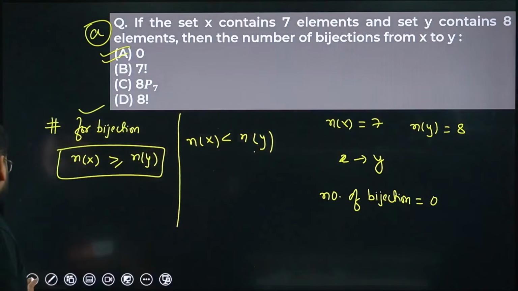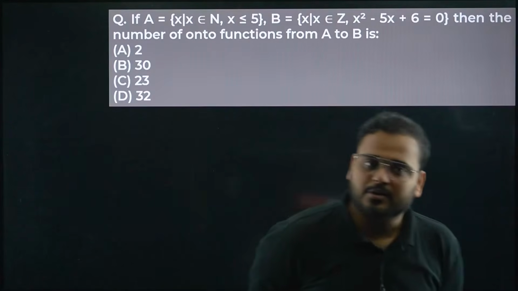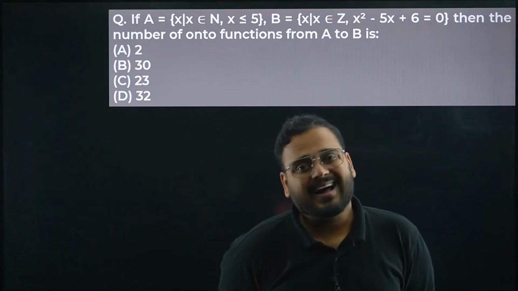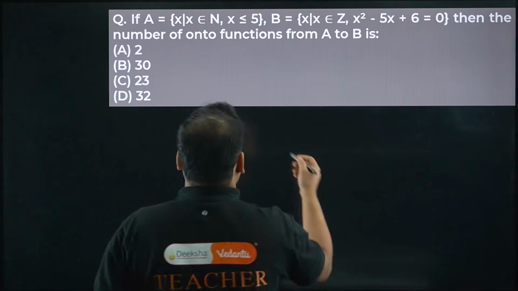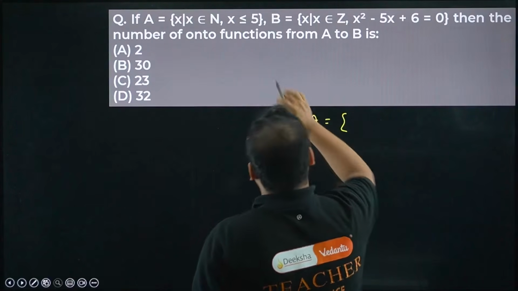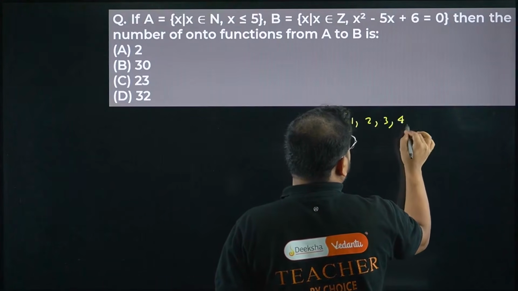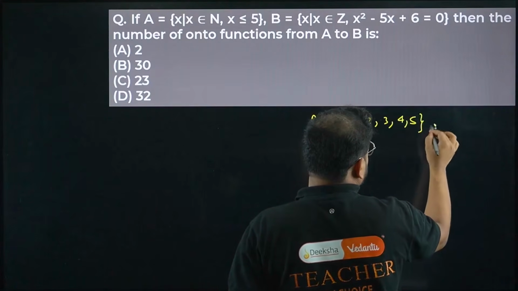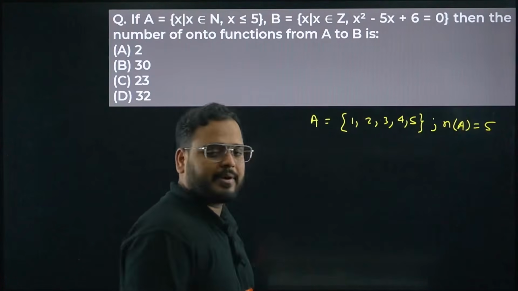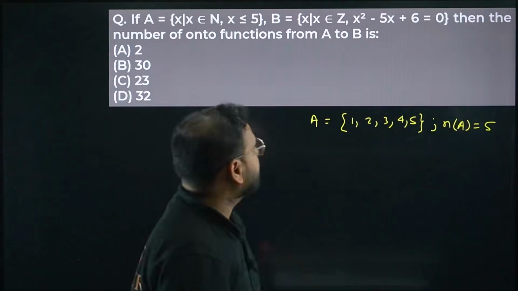Okay, question number 2. What is that? If A equals, so basically x is an element of the set A. It's a natural number, great, means all the elements are natural numbers, and they're less than 5. So I can write the set A: all natural numbers less than 5, means 1, 2, 3, 4 and 5. So the cardinal number of the set A is also 5, not a problem, right? There are total 5 elements, 1, 2, 3, 4, 5.